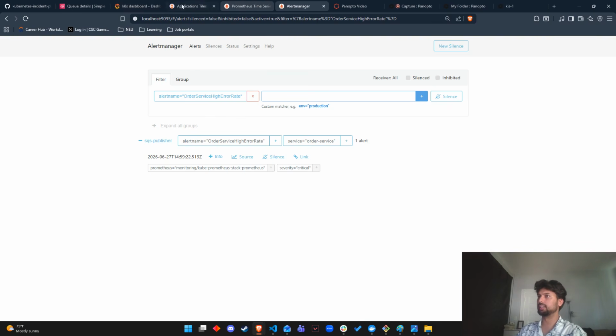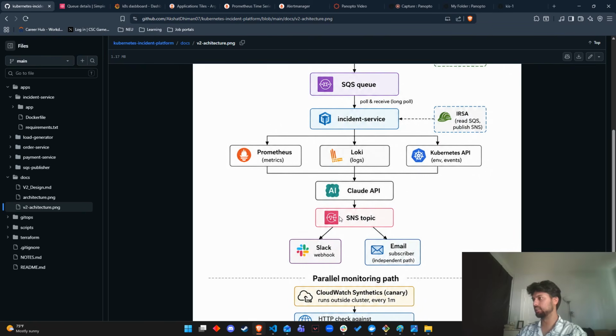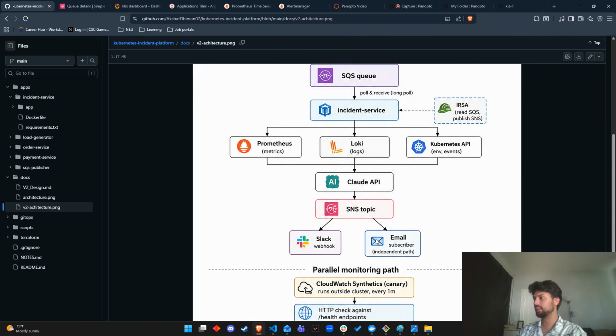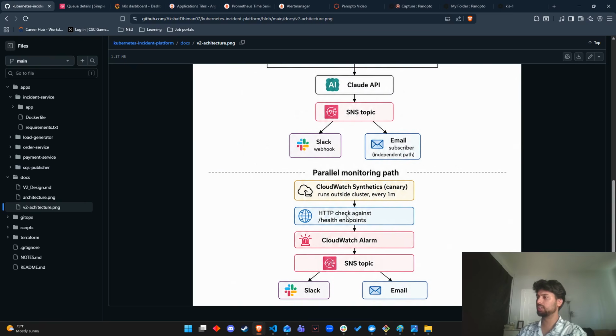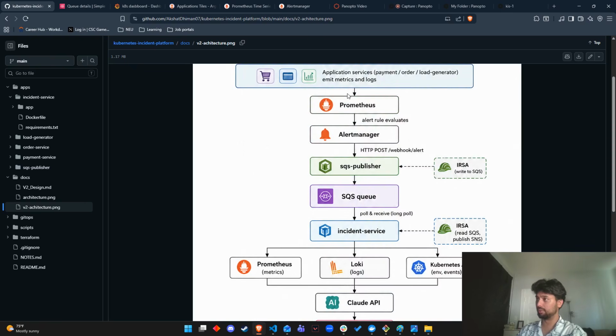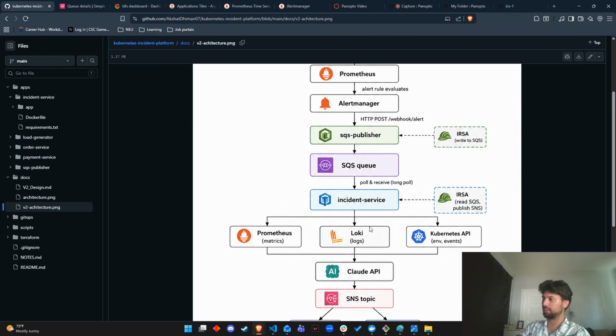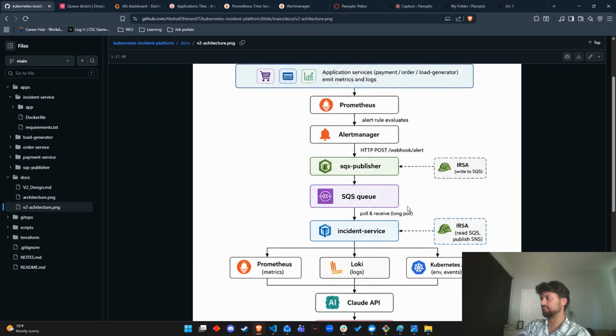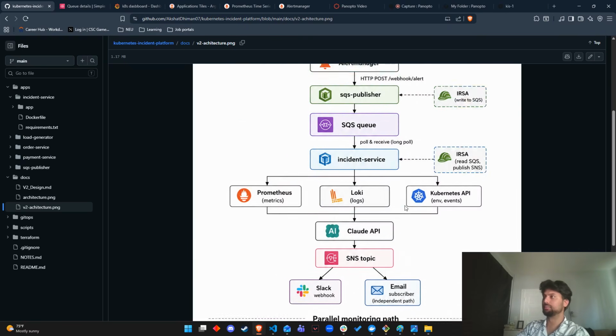So that's why we have implemented the SQS and SNS. This is still in the future scope, so that we could receive an email, and a parallel monitoring part to have a look at this stack. We are also going to move it forward to AWS managed Prometheus, and for logs we're going to use probably CloudWatch rather than using Loki. And that's just it. Yeah, thank you.